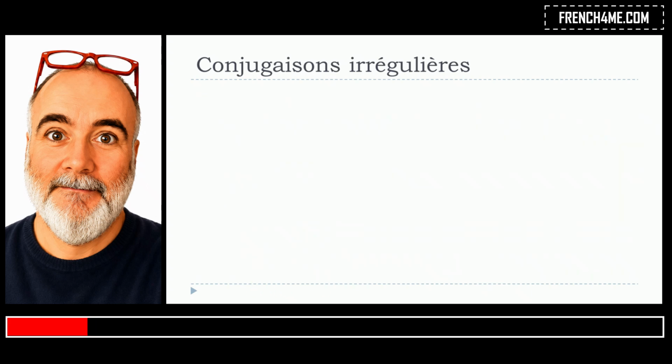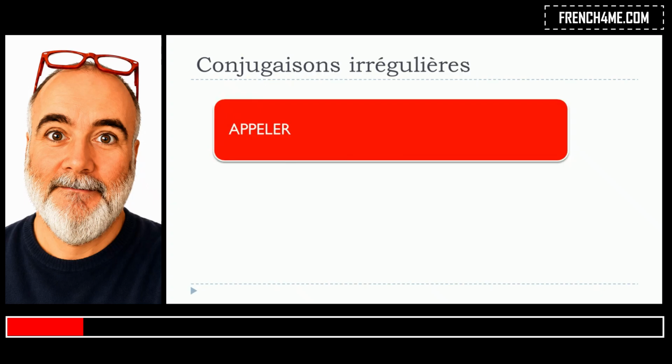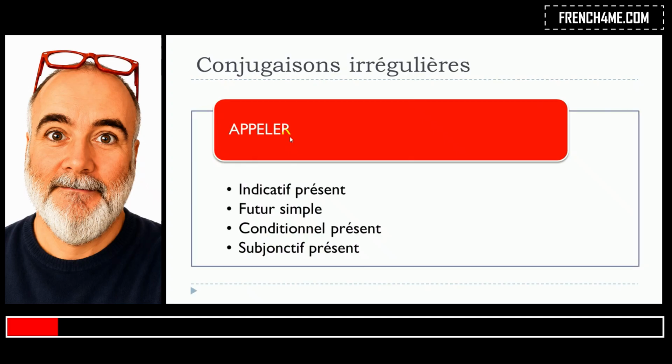So remember that all the verbs that belong to this family of the verb appeler: appeler, s'appeler, rappeler, se rappeler, interpeller as well, will follow the rule for the endings, but they will have some modifications, and as we saw, it will concern l'indicatif présent, le futur simple, le conditionnel présent, and then le subjonctif présent.